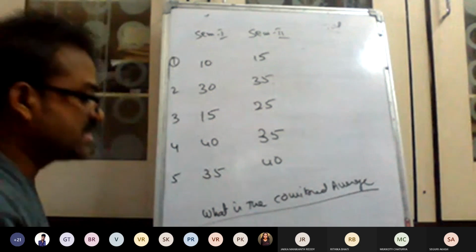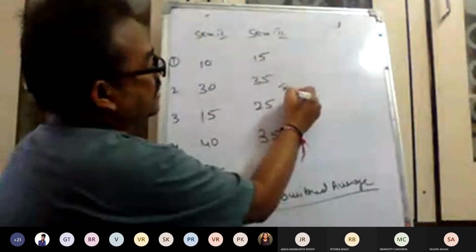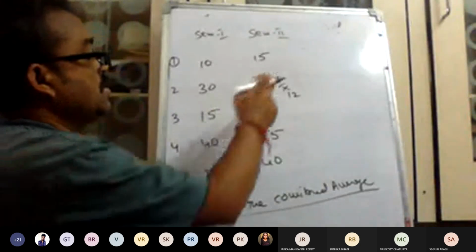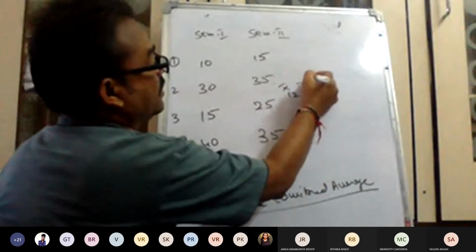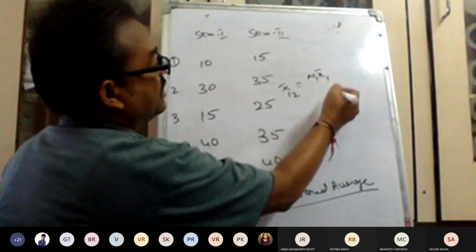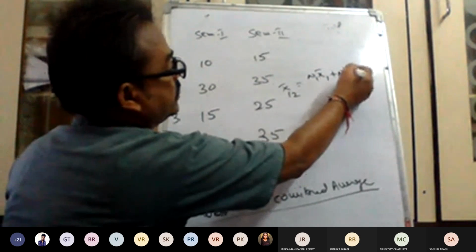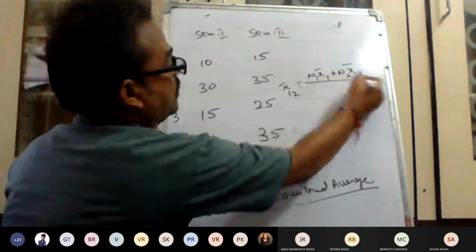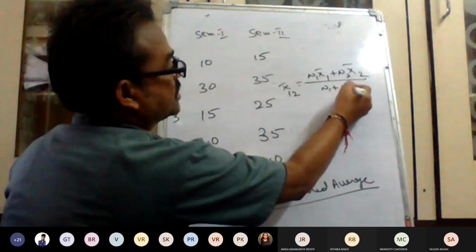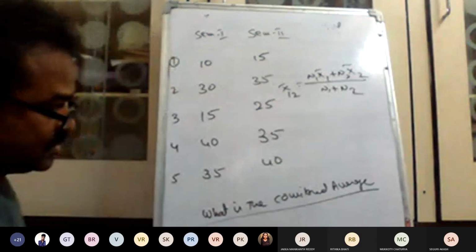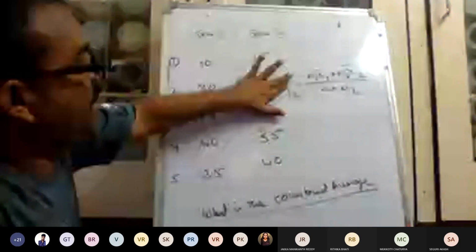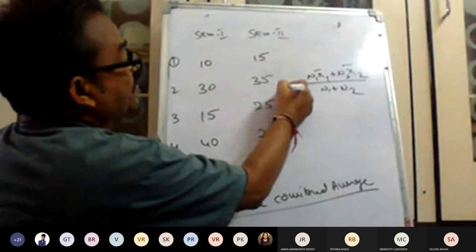In this case, arithmetic mean, combined arithmetic mean. This is very, very important, like standard deviation. Combined arithmetic mean is equal to n1 into arithmetic mean 1 plus n2 into arithmetic mean 2 divided by n1 plus n2.